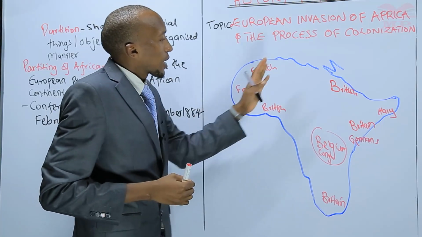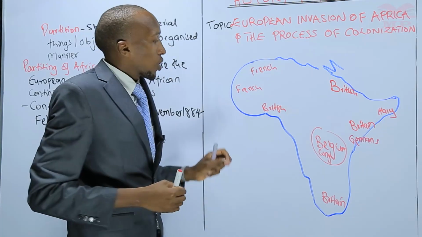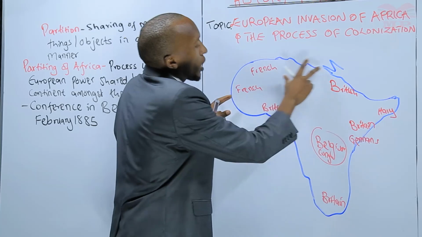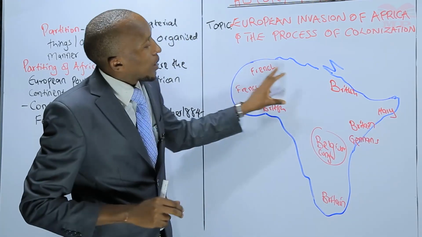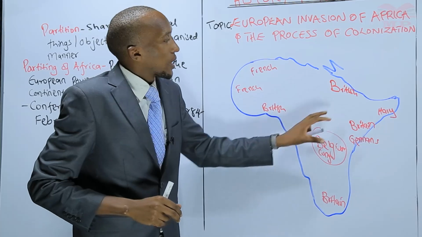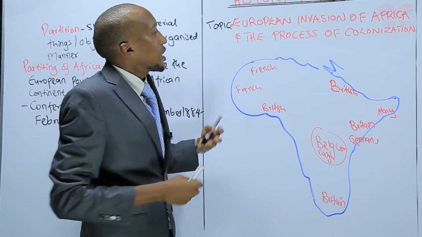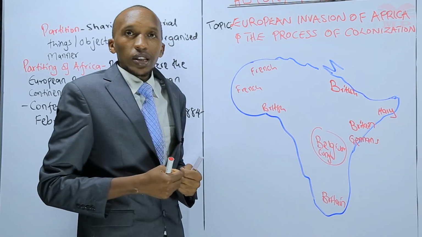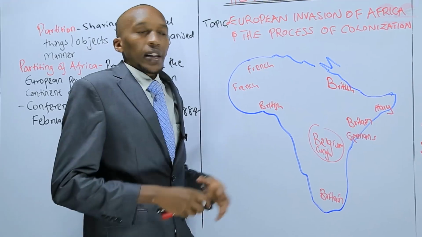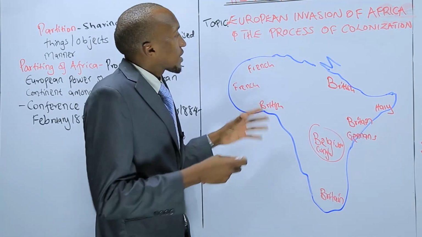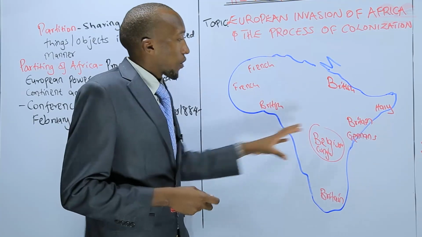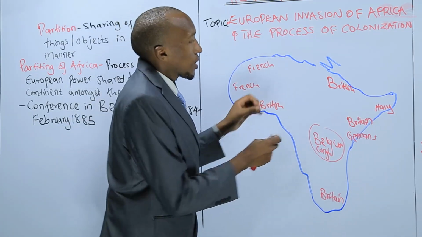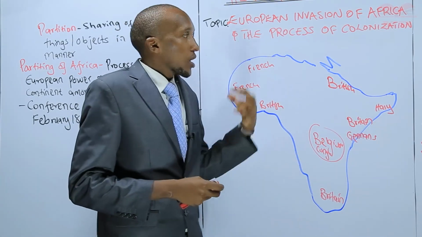They specifically demarcated the African continent. So as you can see, each and every one of them occupied a place in the African continent. So these made them get colonies. Each country had a colony for themselves. So the portions they got, we refer to them as colonies.